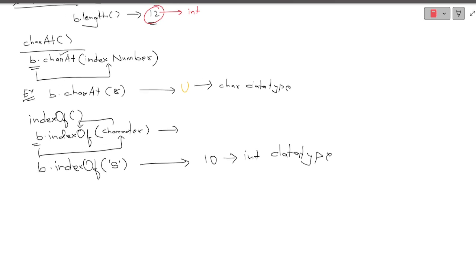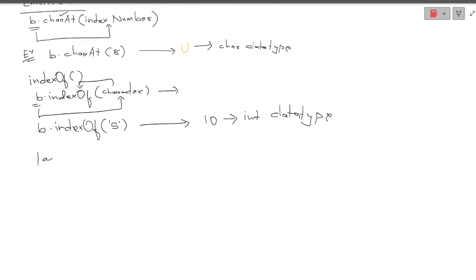Yes. Okay. Now there is another beautiful method, that is lastIndexOf. What does this mean? Whenever you are providing any particular string, it starts the search from the beginning. Okay, as you can see, let me give you one quick example.